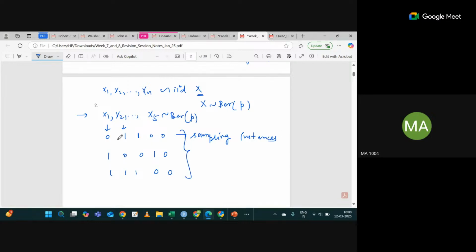So while we are writing small x1, this is one of the values of your capital X1. This is small x2, small x3, small x4, small x5. That's why we are writing like this, because it can change. For different sampling instances, you will get different values. Yes or no?